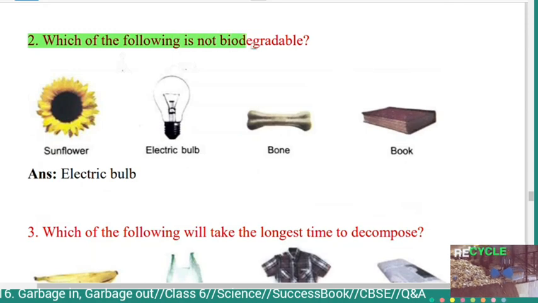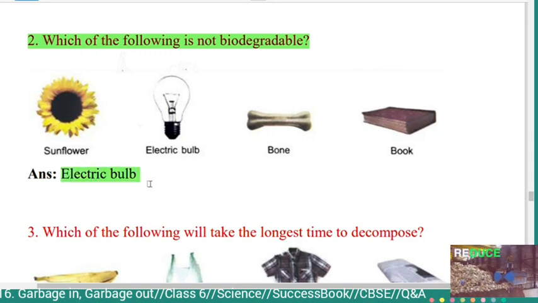Second question, which of the following is not biodegradable? Sunflower, electric bulb, bone, book. So 4 things are given. Book, bone and sunflower are biodegradable, whereas electric bulb is non-biodegradable.